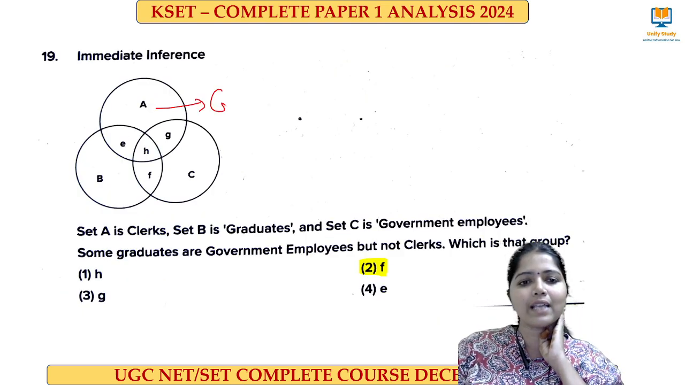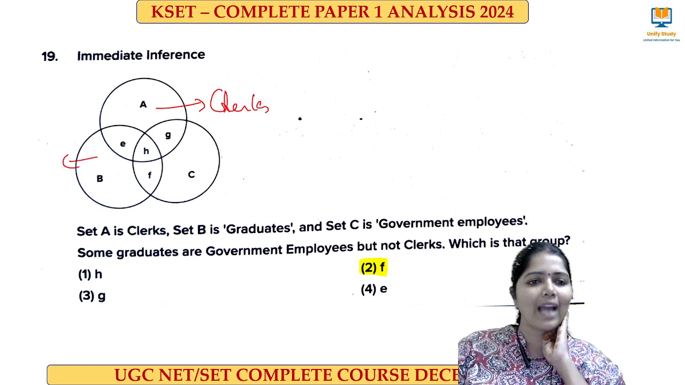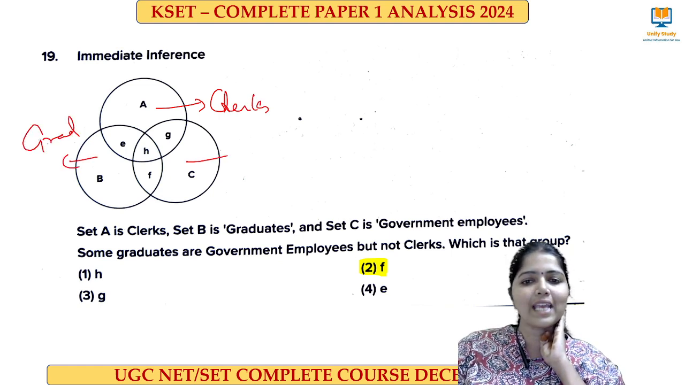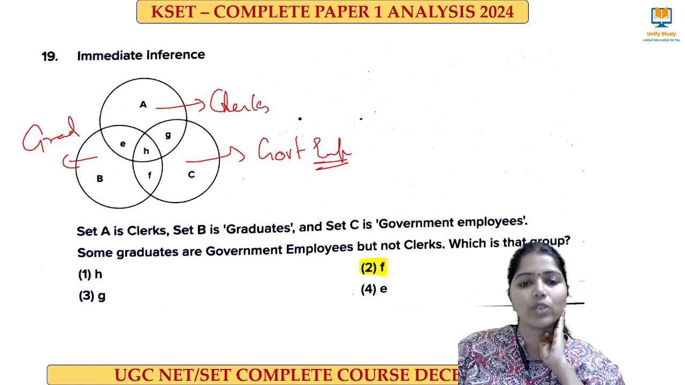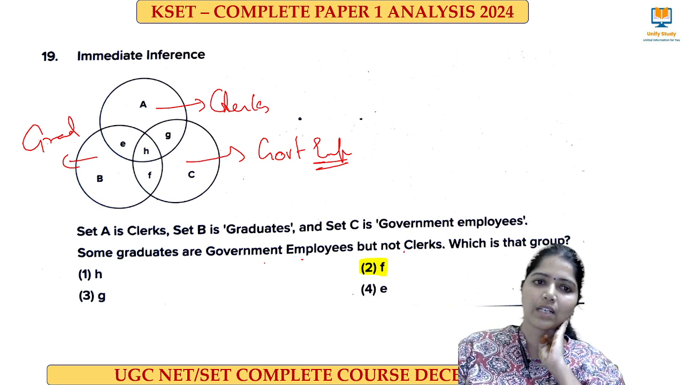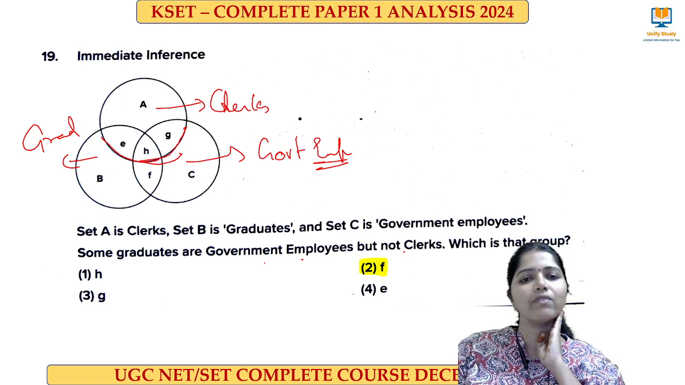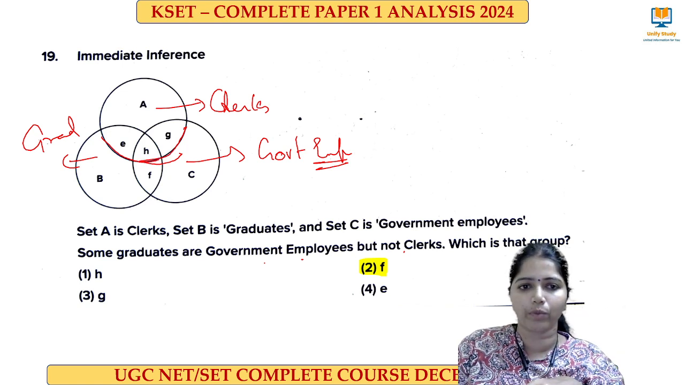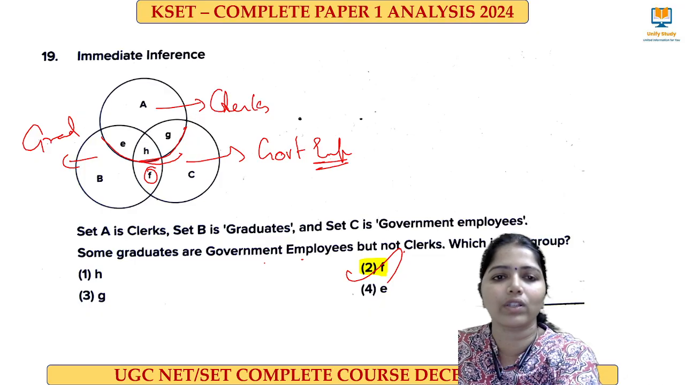Say this A is the clerks, this B is the graduates, and C is the government employees. Then some graduates are government employees but not clerks. This first circle is the clerk. Who does not come in that circle, we call them graduates and government employees. So only this F comes in the graduates and also in the government employees. So F is the right answer for this question.